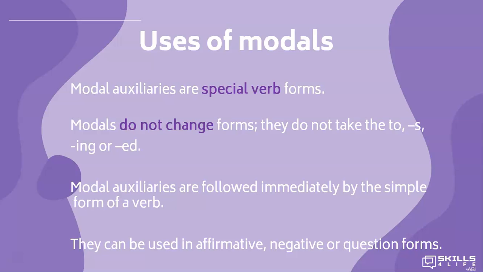Modal auxiliaries are special verb forms we use in a specific context. Modals do not change forms. They do not take the to, s, ing, or ed endings. Modal auxiliaries are followed immediately by the simple form of a verb. They can be used in affirmative, negative, or question forms. Let's see an example.